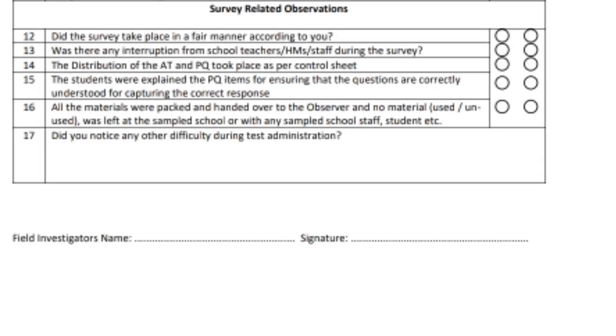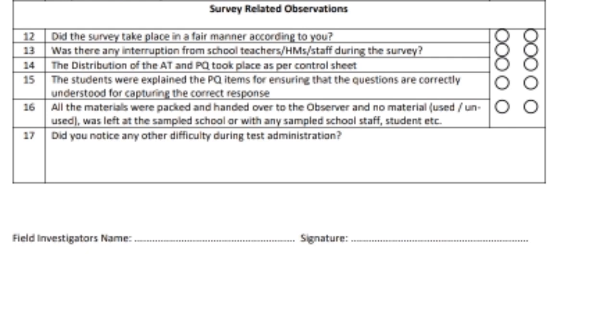Then survey related observations. Did the survey take place in a fair manner? It must be yes. Was there any interruption from the school teachers? There should be no. The distribution of the AT and PQ, AT meaning achievement test and PQ meaning people questionnaire, took place as per the control sheet, because we will write the number there. So it should be yes. Were the students explained the PQ items? As we know, the PQ items we have to explain as a field investigator to the students so that they can give the correct response. So was that done or not?